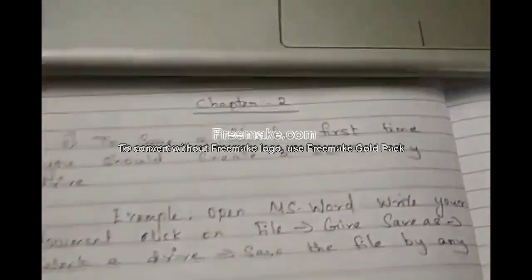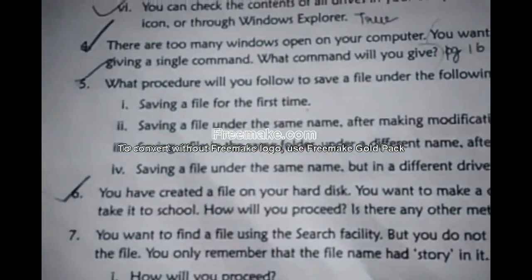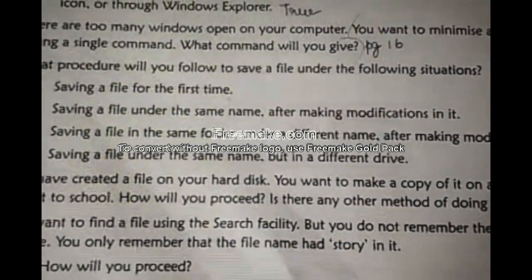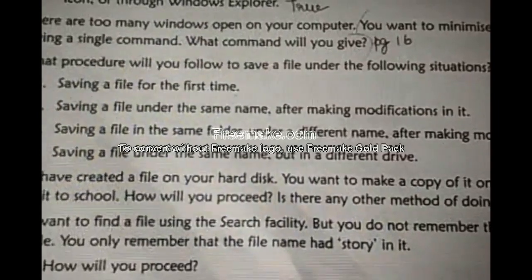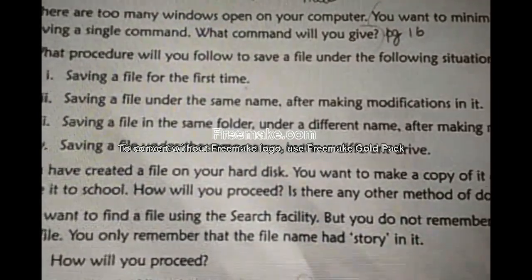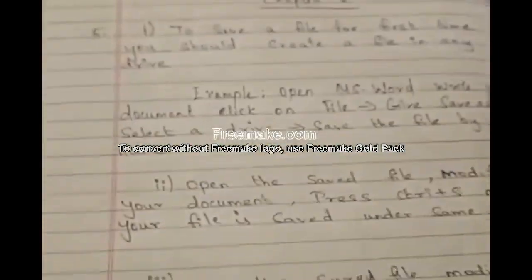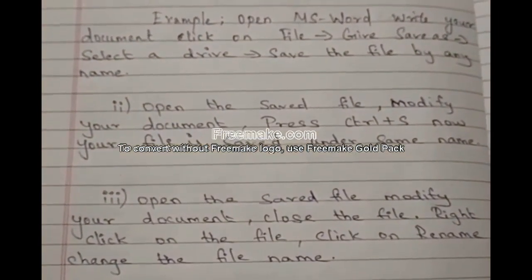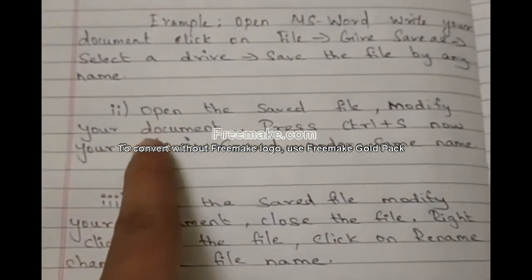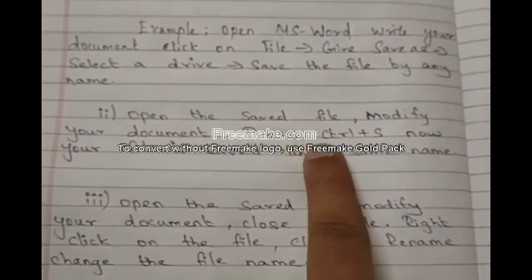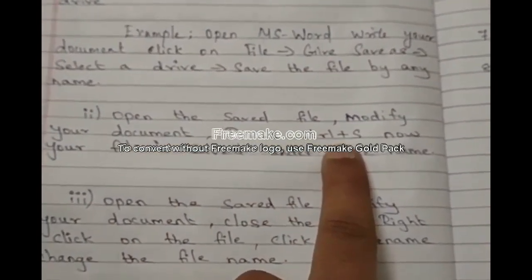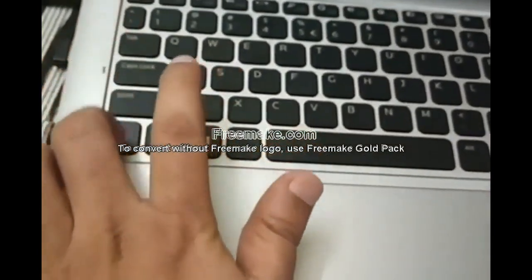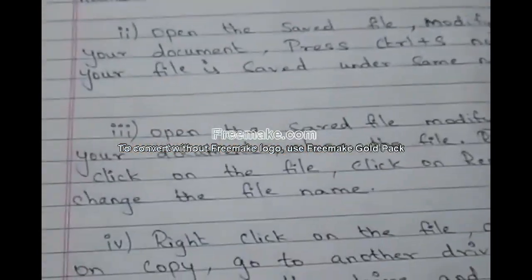Second question, in the same fifth question, second point: save a file under the same name after making modification in it. You should save the file under the same name after doing small modification. How to do that? Second one, open the saved file. You have already saved that file, right? Open that. Modify your document. Press Control S. Control S will save. See this, Control and S. You should press like this.